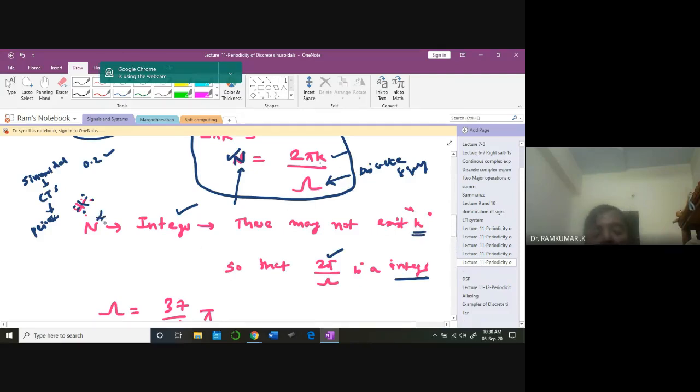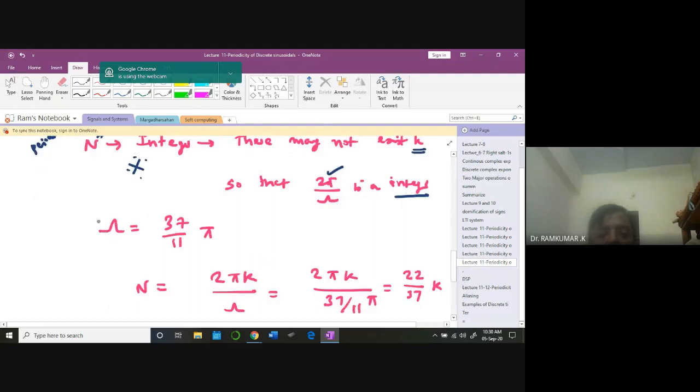You understand the point? Super important. So for example, look at this omega. I'm giving the discrete frequency as 37 by 11 pi. If I give this, what is the corresponding periodicity in the discrete time domain?